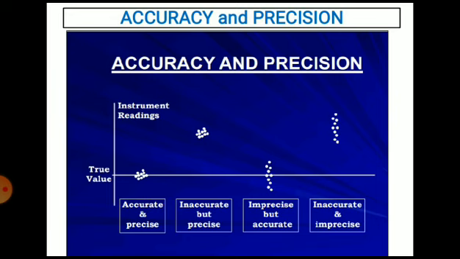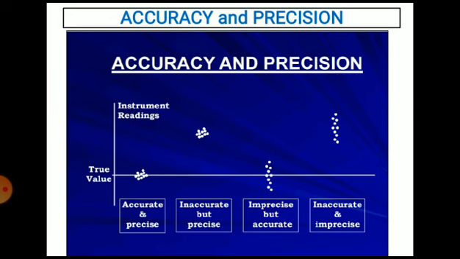Also, the readings are not scattered, there is a group of readings, so you can say the instrument is precise. So in the first case the instrument is accurate as well as precise.